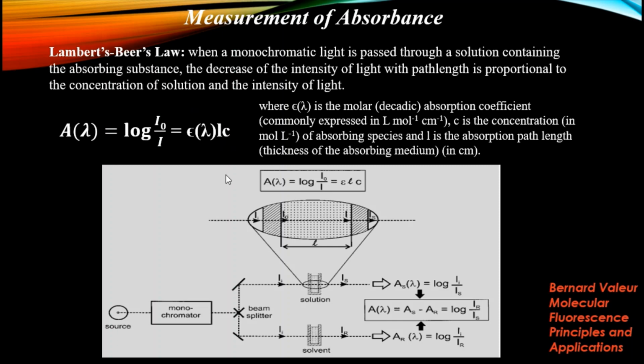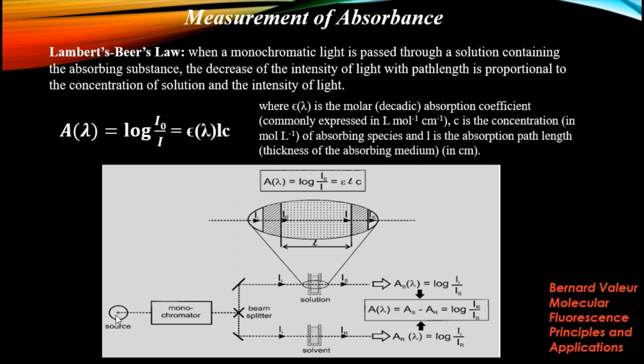How do we measure the absorbance value? For measuring absorbance, we use a spectrophotometer. From the spectrophotometer, we get the absorbance value as an OD value, optical density.